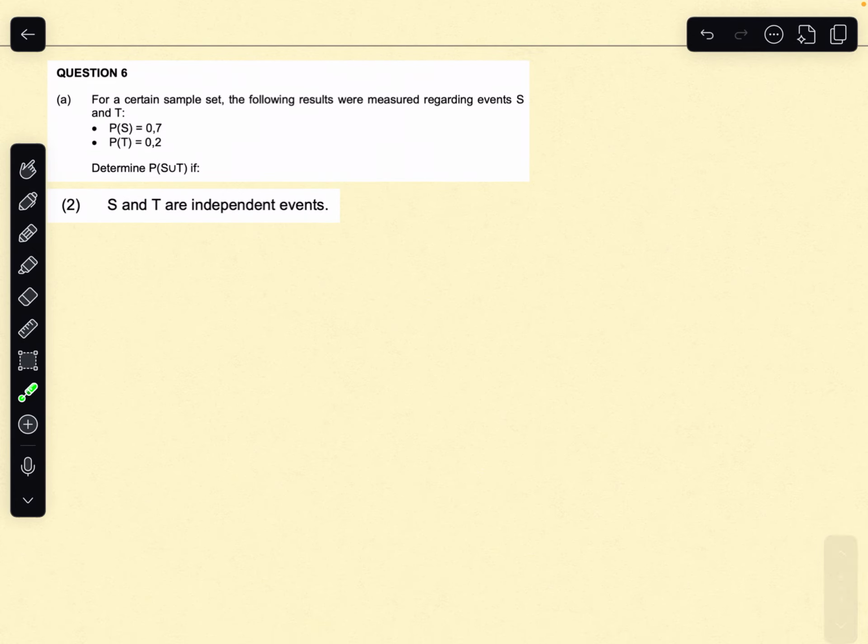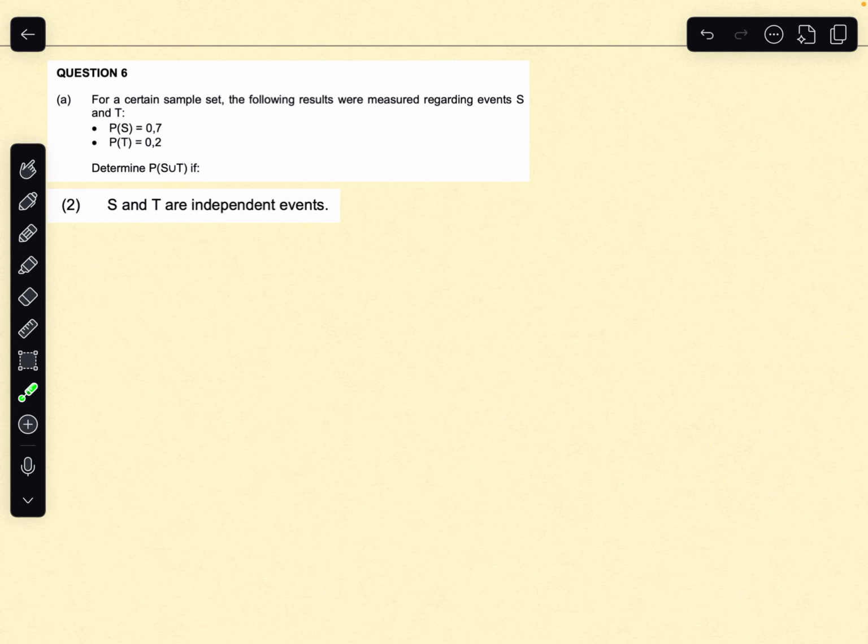Then we're asked, what is the probability of S or T happening if S and T are independent events, right? So what that means is there could be an intersection between the two. However, the probability of S happening is not influenced by T happening, right?